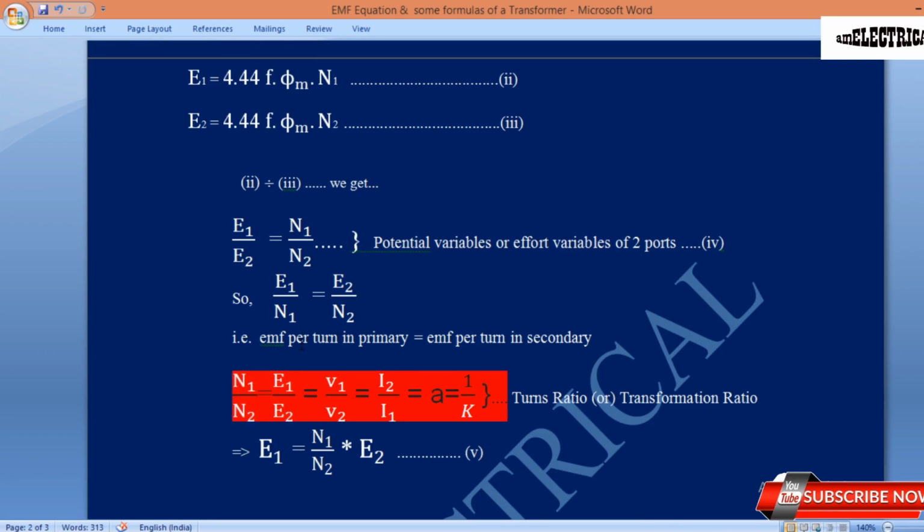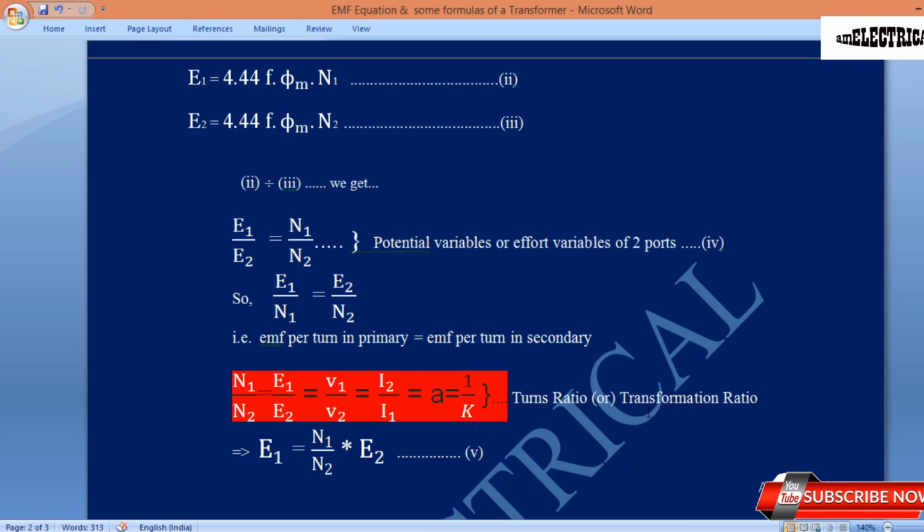Look at equation 4. Same thing we are telling. N1 by N2 equals E1 by E2 equals V1 by V2. As E1 equals V1 and E2 equals V2, as we have said, in the case of an ideal transformer they are equal. This is equal to I2 by I1, which equals a, equals 1 by K. What are a and K?